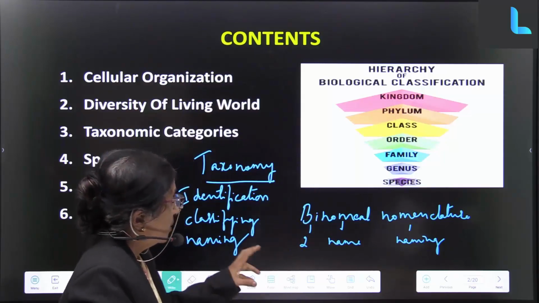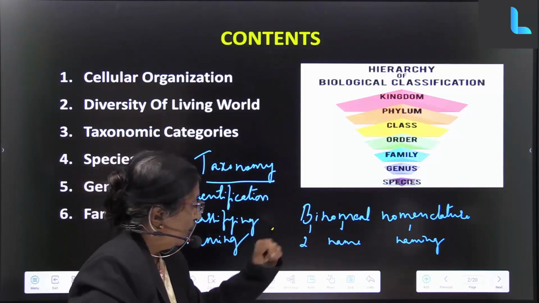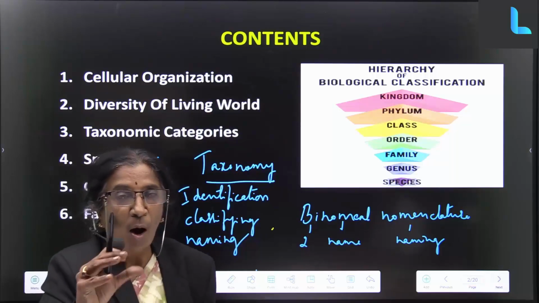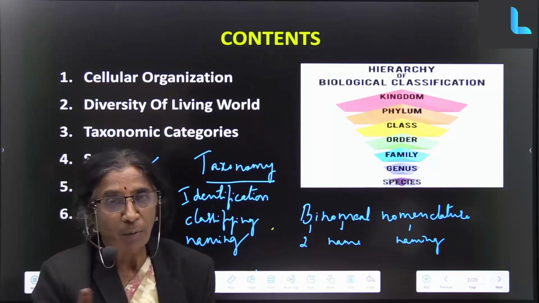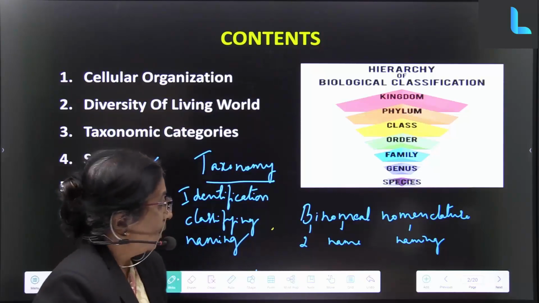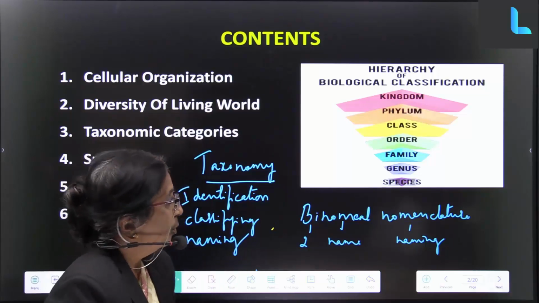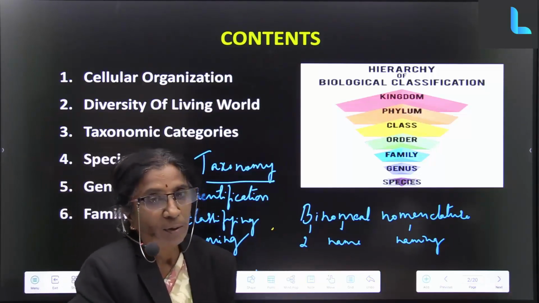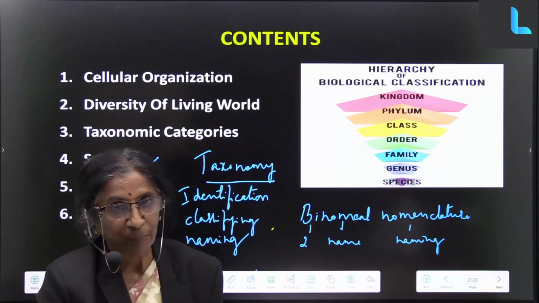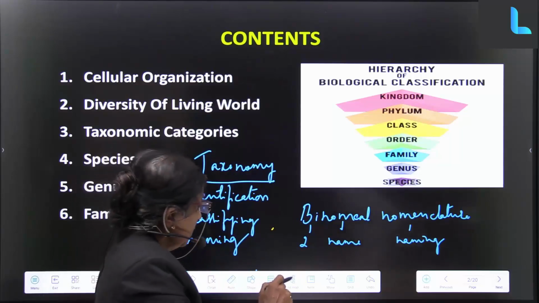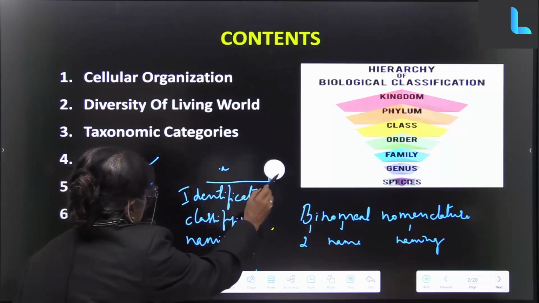So this same thing, again I was talking about the binomial nomenclature. Binomial nomenclature is what we do after the animal or a plant is classified. We have to give names. What are the names? Like I said, we cannot give our own language names, so it has to be a Latin name which is written in italics, and for this genus is taken,